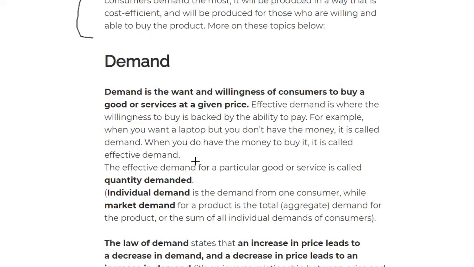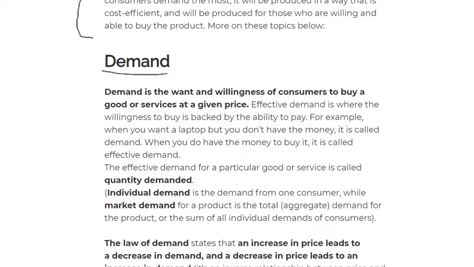Then we move on to demand. Now, demand, very popular topic. What is demand from its name? Demand is simply what you want. Even in English, when they say, "I demand this," it means that I want this. I am willing to do whatever for that thing. I demand you sit down, for example. That's a bit harsher, but it means that I want you to, and I'm willing to do anything to make that happen.